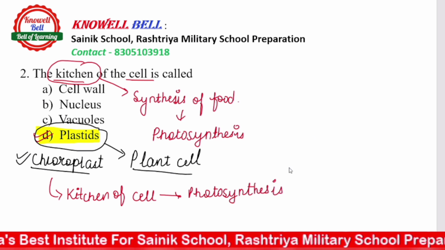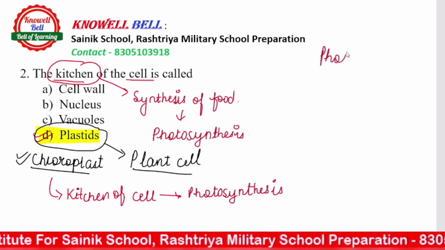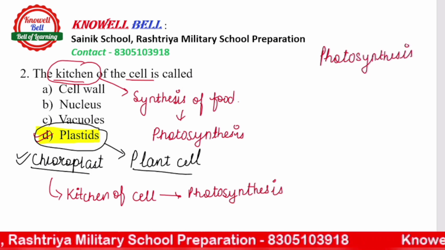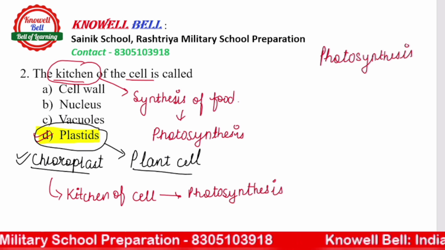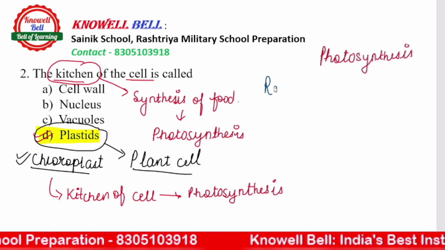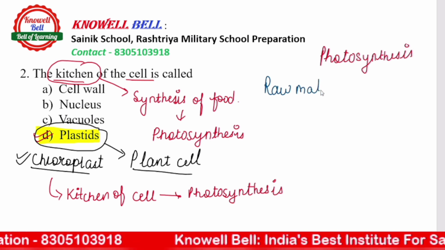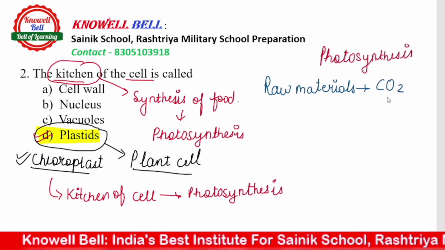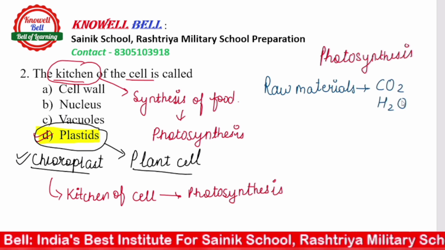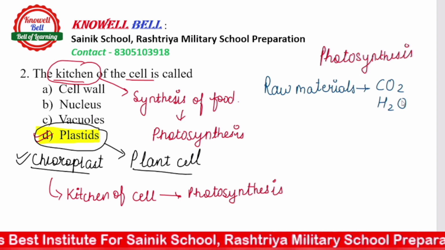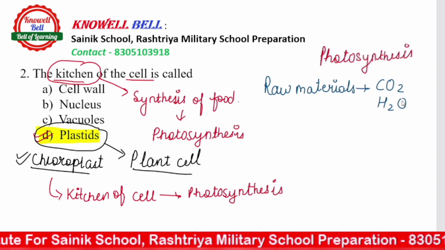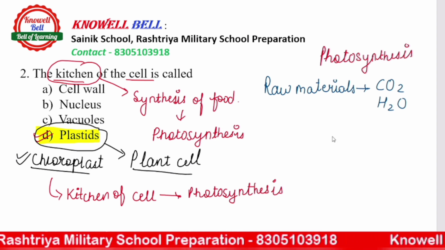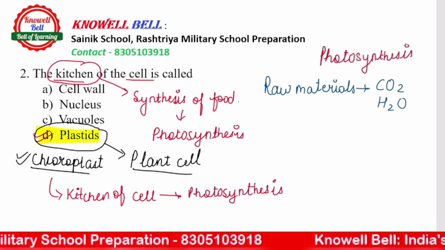One more thing you will keep in mind is, in the process of photosynthesis, आपको क्या याद रखना है? What are the raw materials required? क्या रॉ मटेरियल्स रिक्वायर्ड होते हैं? So raw materials required here are carbon dioxide and water. Okay, in the presence of sunlight, carbon dioxide and water are required, then they lead to the formation of glucose. So photosynthesis is the process by which plants synthesize their food. The organelle responsible for this is plastids or chloroplast, hence we call it the kitchen of the cell.